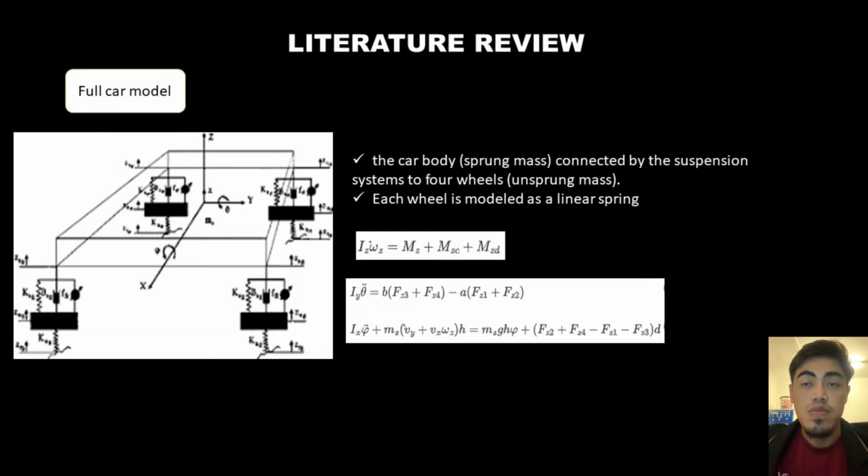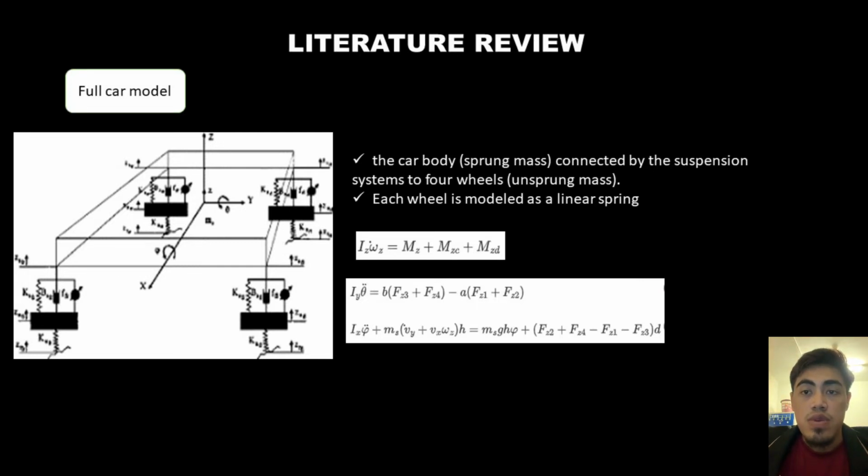So now we present the literature review for this project. The first one is the full car model. What is the full car model? The full car model is the full vehicle model that consists of the car body connected by the suspension system to four wheels.